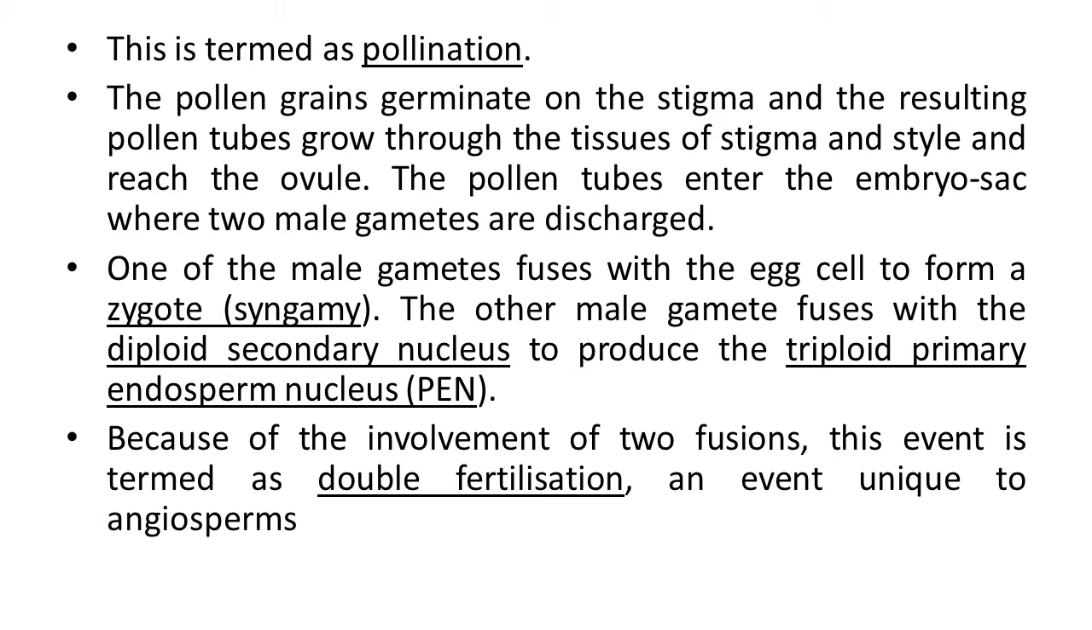Now you can understand how fertilization takes place. The common word is fertilization, but it takes place two times, and that's why this mechanism or process in angiosperms is known as the double fertilization process.